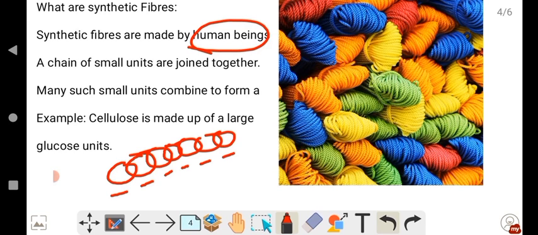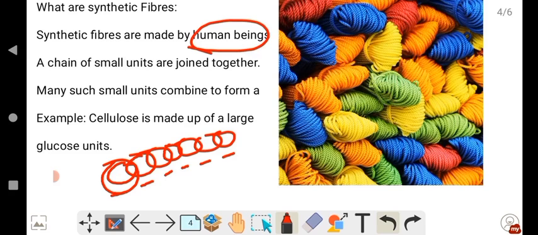So polymer means here, poly means many. The word poly means many, and mer means unit. Unit means the single part, single unit. Okay. So why am I discussing polymers? Yes, because a synthetic fiber is also a chain of small units joined together. Because synthetic fibers are prepared by man, and how are they preparing it? Yes, by joining small units. They make a chain and we get the polymers. So here the chain-like structure you can see now.